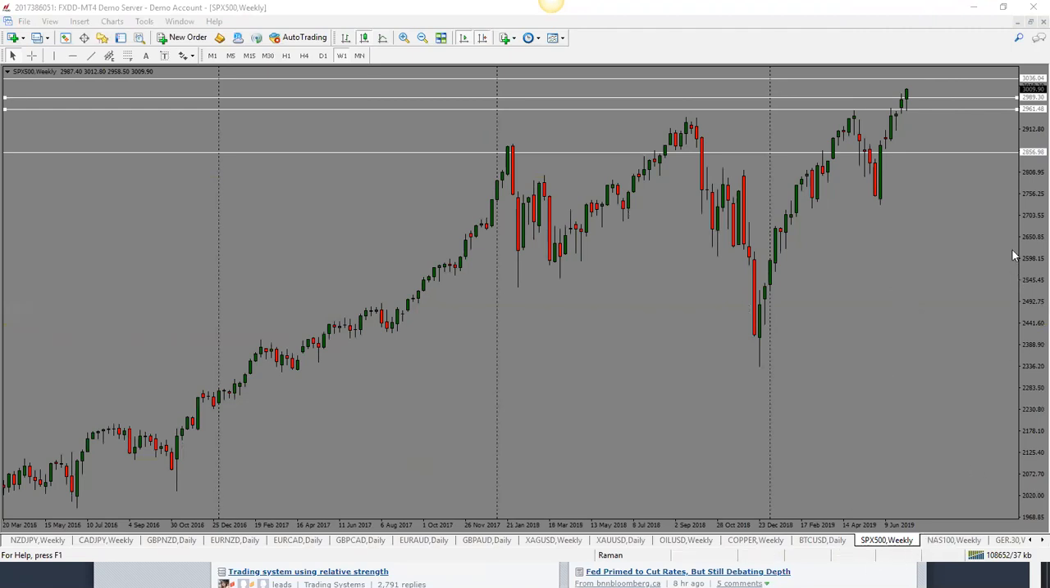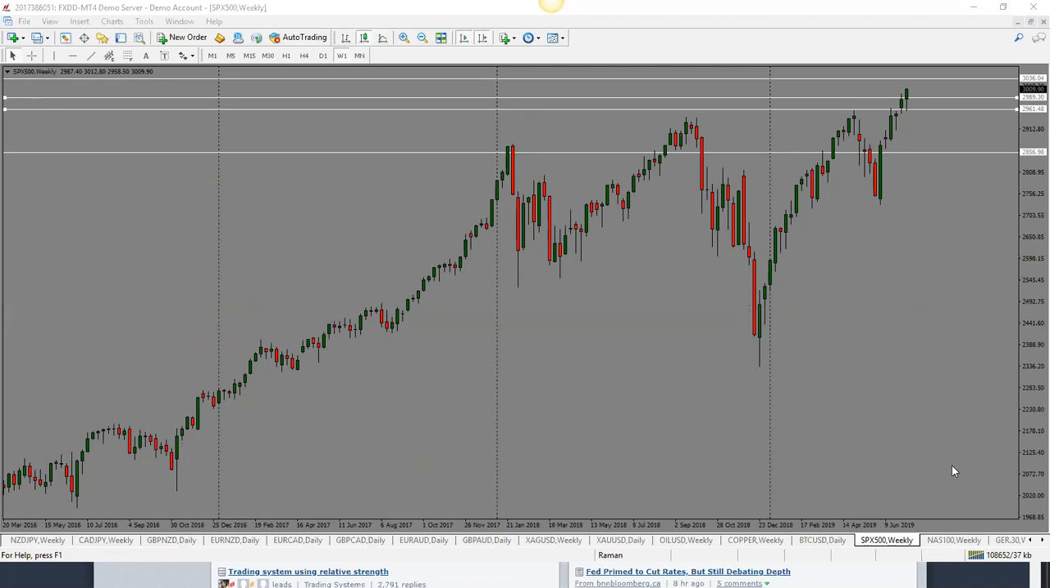Now, we do have earnings starting tomorrow. So watch out for that. If the earnings start to decline, that could have a negative impact on the equities markets. But for now, from a technical perspective, this is looking bullish. And from a fundamental perspective, with Fed rate cuts coming, that is also bullish.